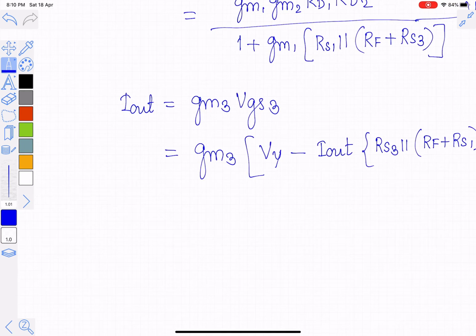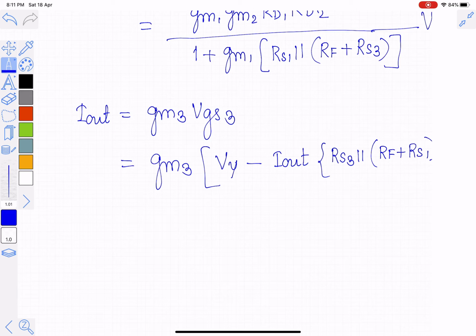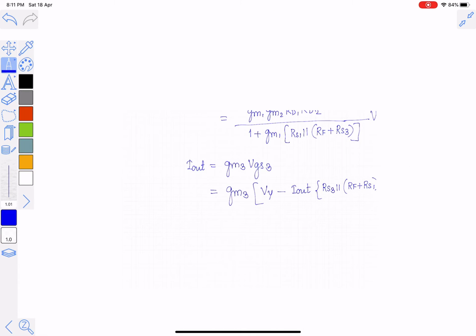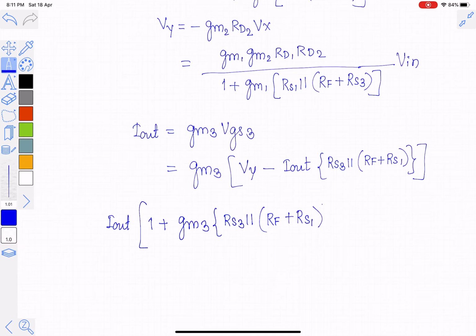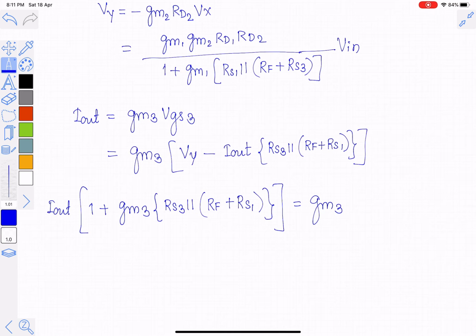So if I take the Iout related term on one side, we will get Iout times 1 plus gm3 into RS3 parallel RF plus RS1 is equal to gm3 into Vy.